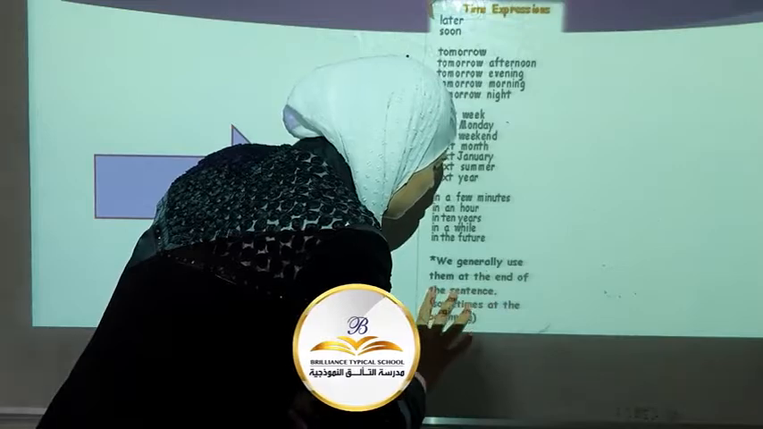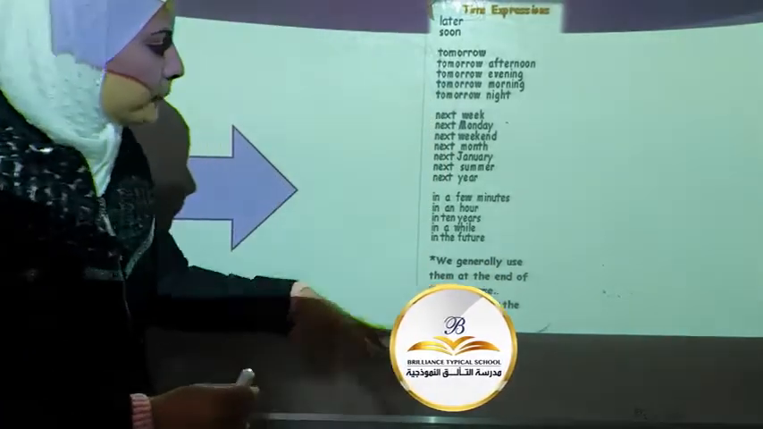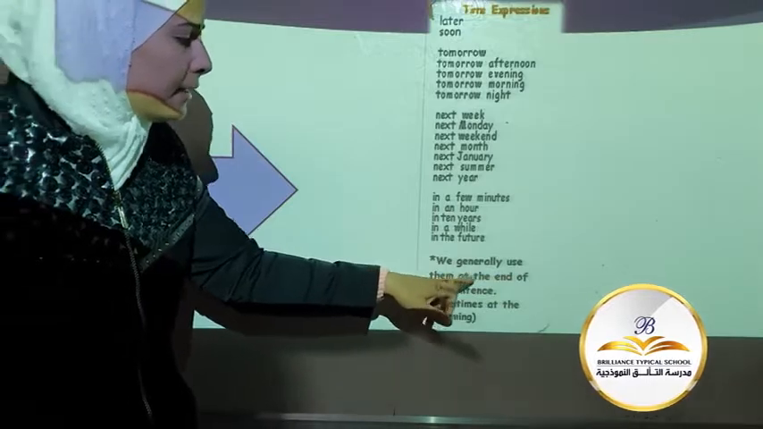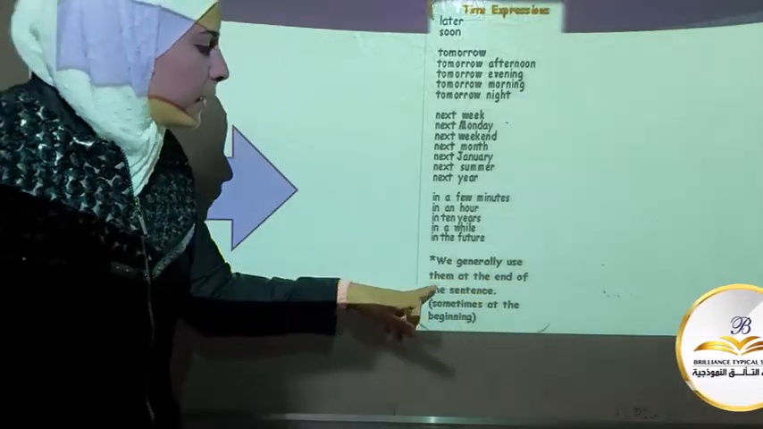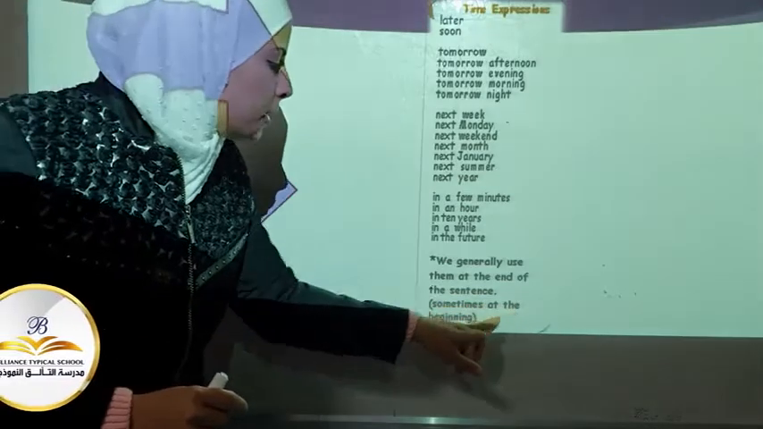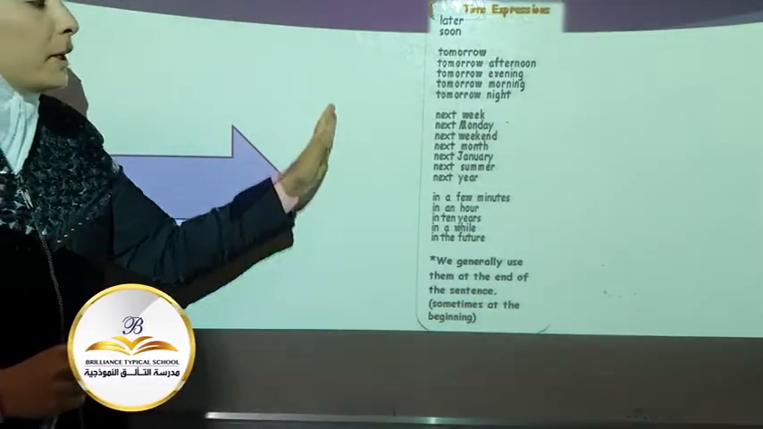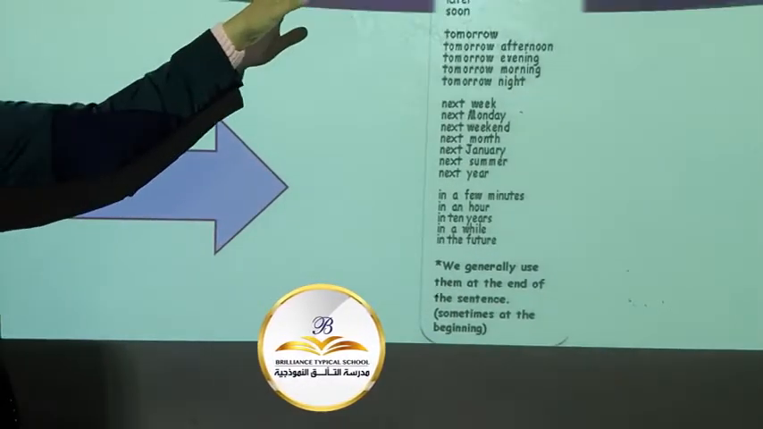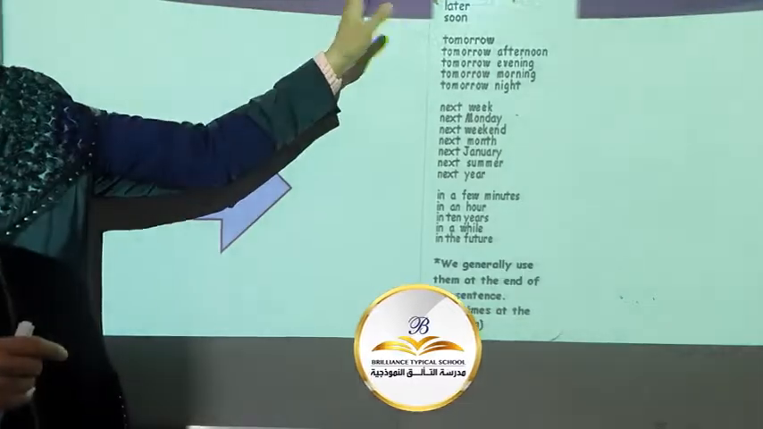When do we use them? Where do they come in a sentence? We generally use them at the end of the sentence, sometimes at the beginning. So could you please take a look at this? Try to take notes of these future time expressions.